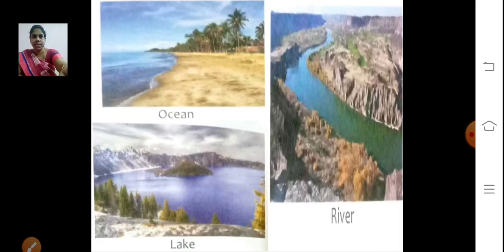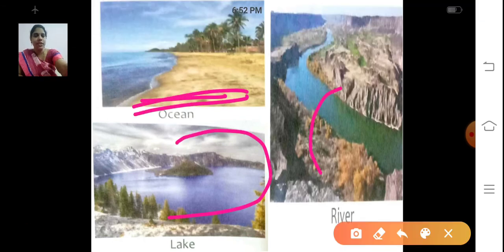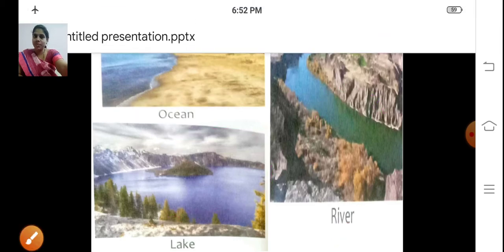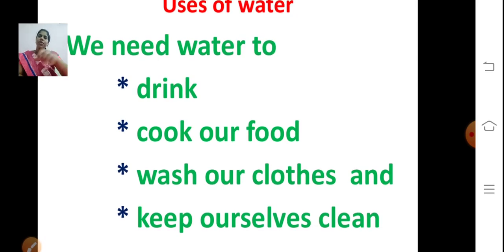Next, just see this picture. Oceans, lakes and rivers. So in all these places we can see water. Now, what are the uses of water? For which purpose do we use water?